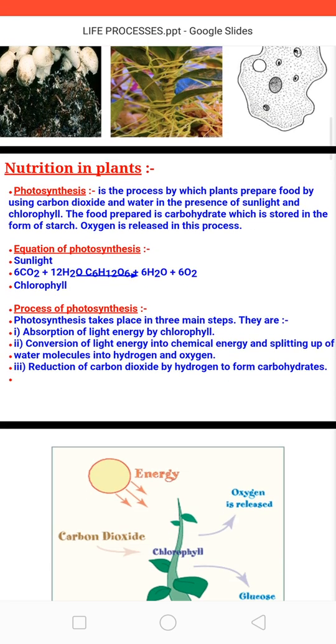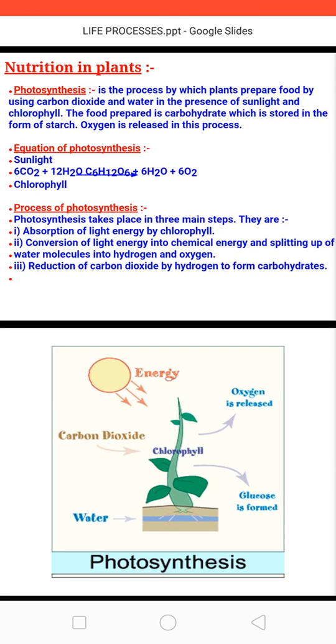After this, the next topic is nutrition in plants. The first topic related to this is photosynthesis. Photo means light and synthesis means preparation or formation. In this process, plants prepare their own food with the help of carbon dioxide and water, and the process occurs in the presence of sunlight absorbed by the chlorophyll. The food prepared is carbohydrate, which is stored in plants in the form of starch, and oxygen is released in the process.